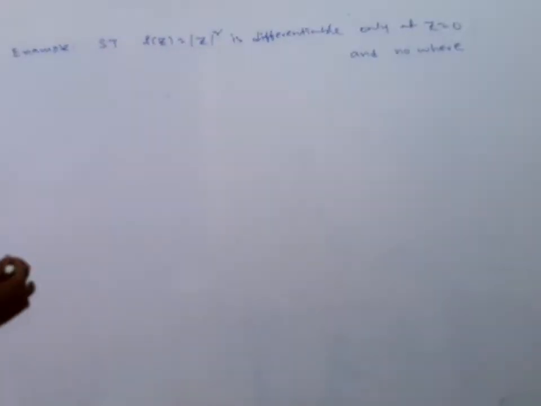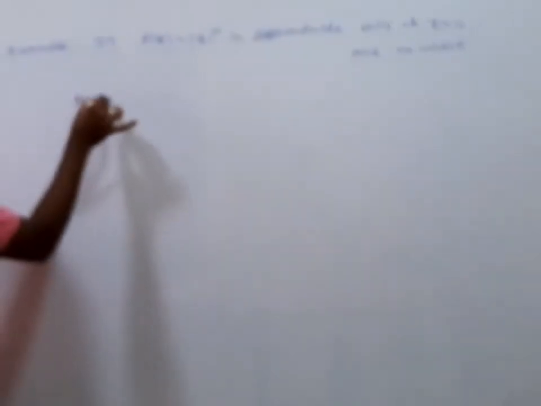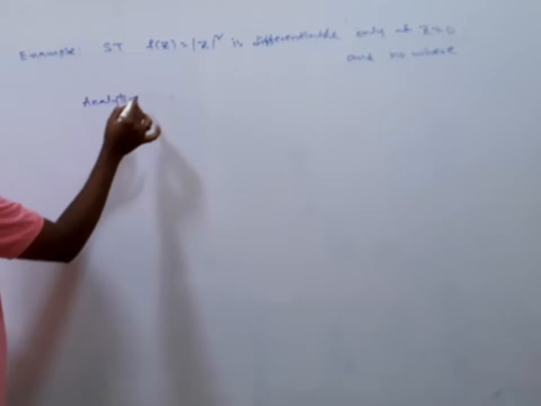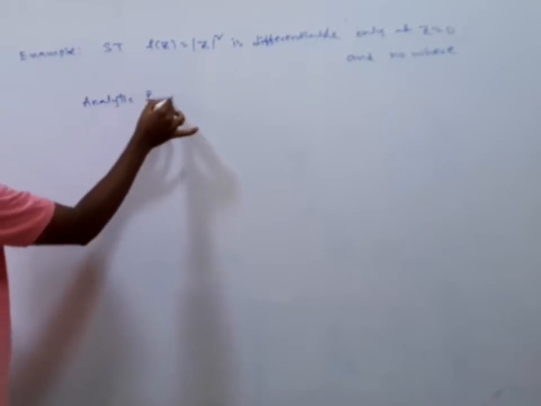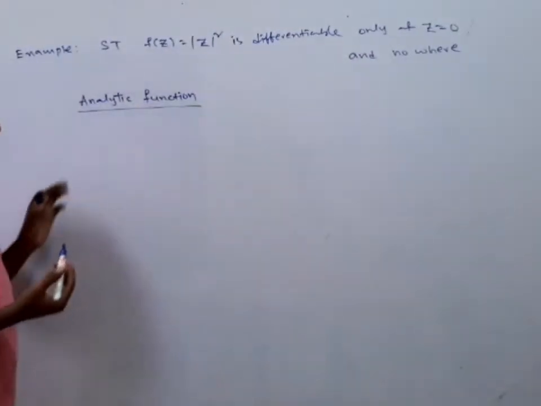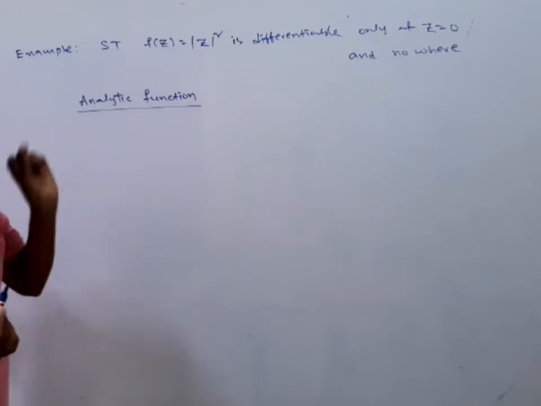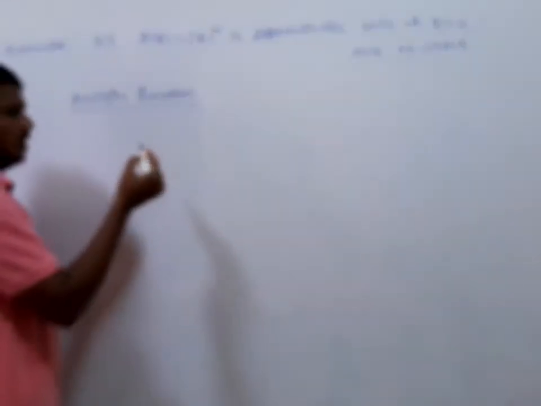You may try. Now the very important definition: analytic function. This is very important, and we are going to concentrate on this. To define the analytic function, first we should recall the definition of differentiability.